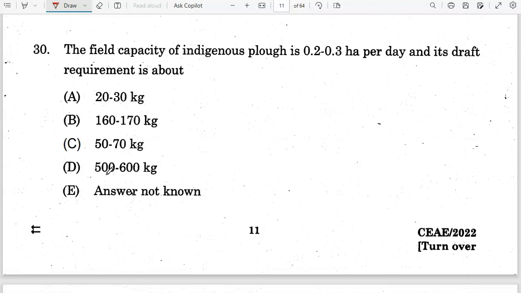Next question. The field capacity of the indigenous plow is 0.2 to 0.3 hectare per day and its draft requirement is about 50 to 70 kg.